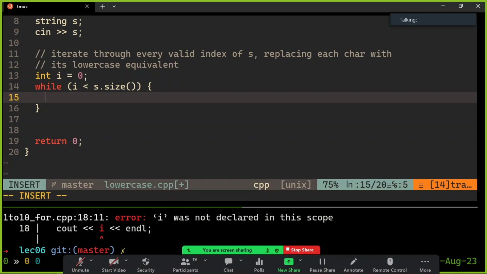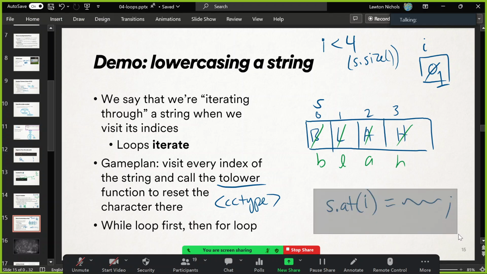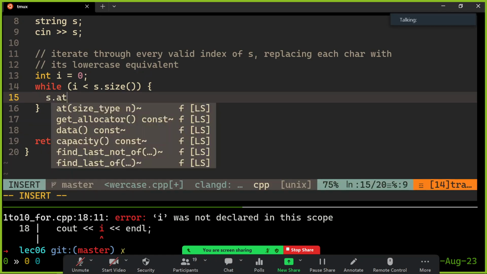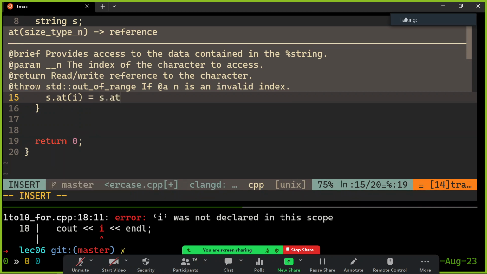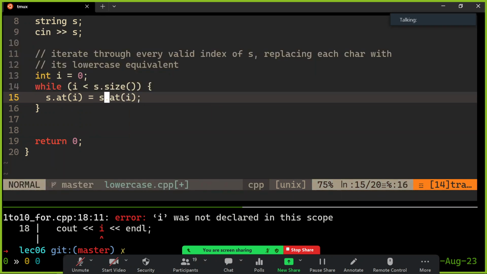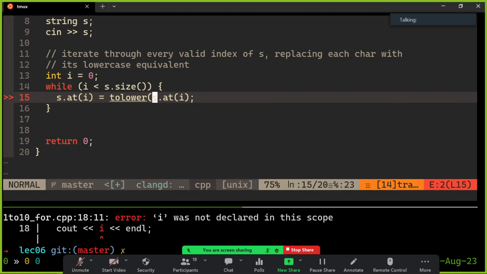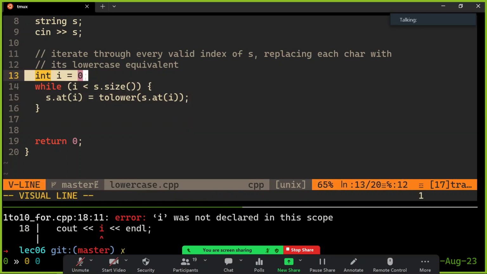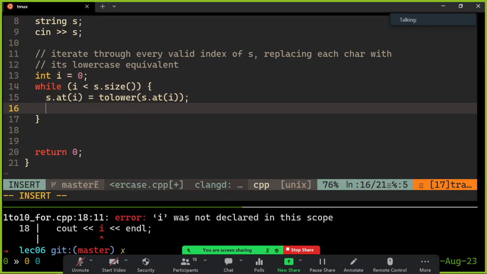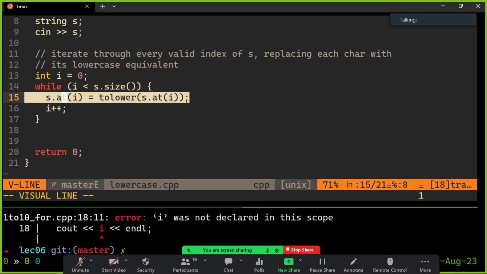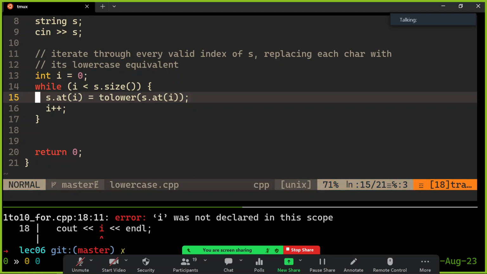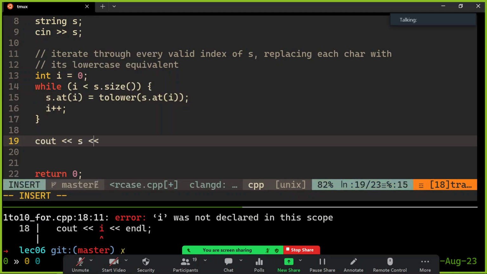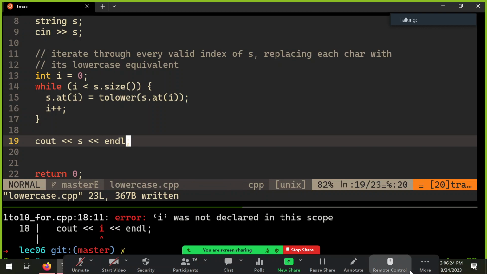And then what do I want to do? At that index, I want to mess with the character there. So s at i I want to change to, well, whatever it is, but lowercase. So it's s at i, but toLower. See that? That's how we want to change it. And then we want to work on the next index next. So this was index 0 that I just messed with. I want to mess with index 1 next, if it's there. So i++. And so now i is going to range from 0 to size minus 1. I'm going to touch every index of the string that exists. You see that? And so now if I print s, I will have a lowercase version of it.